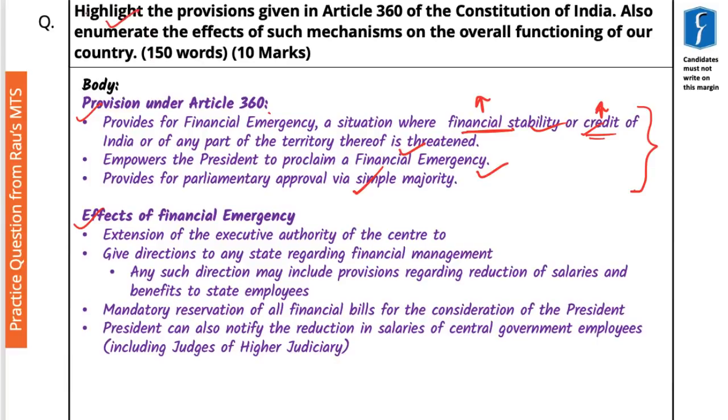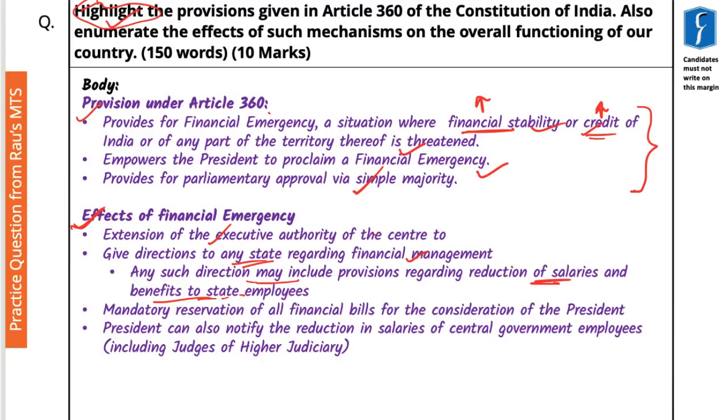Now here it is important to note that under "highlight", you just have to mention important provisions, and you don't have to mention all the provisions. And so moving on to the next part of the answer, that is about effects of financial emergency. First and foremost, it extends the executive authority of the center to give directions to any state regarding financial management, and any such direction may include provisions regarding reduction of salaries as well as reduction of benefits to state employees, as we have already seen.